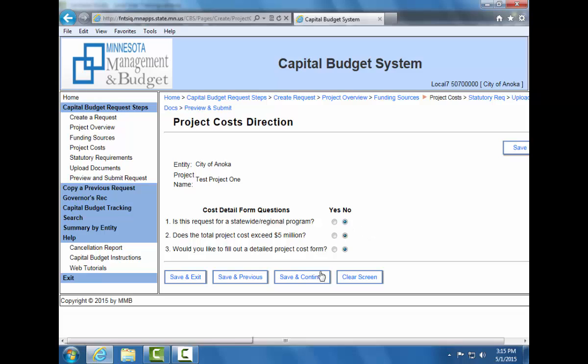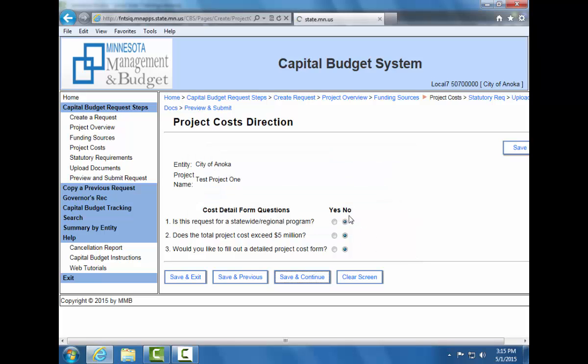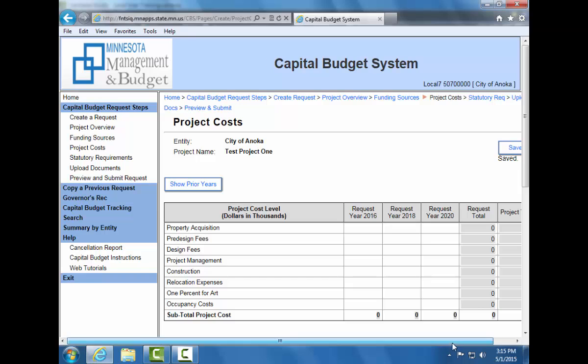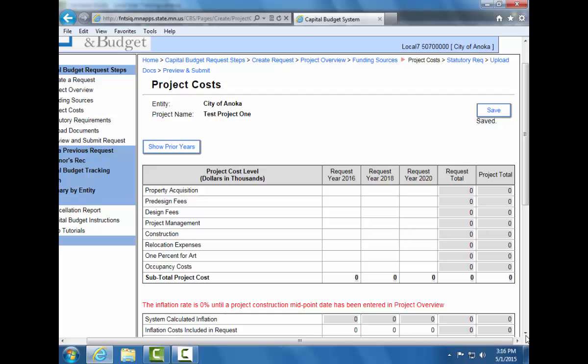I'm going to answer no to these questions and click Save and Continue to show you what this looks like. You will be reminded that once the project cost direction screen has been saved, it cannot be changed. Click on OK to continue. This is an example of the project cost summary form. This form is very similar to the project cost details screen that we will complete.